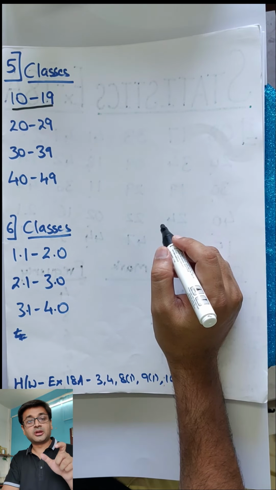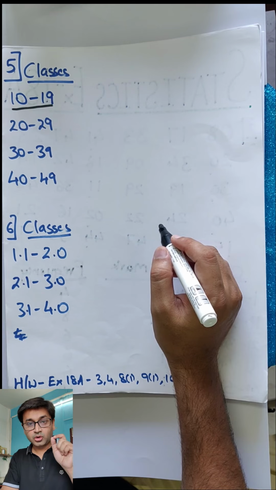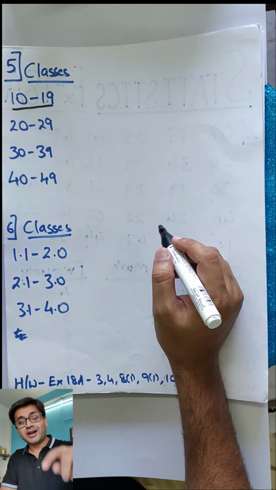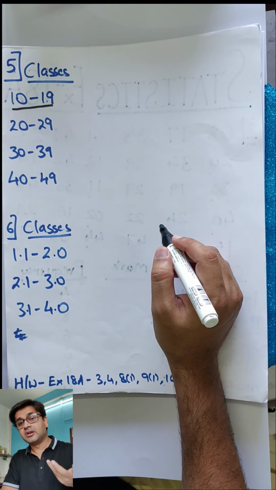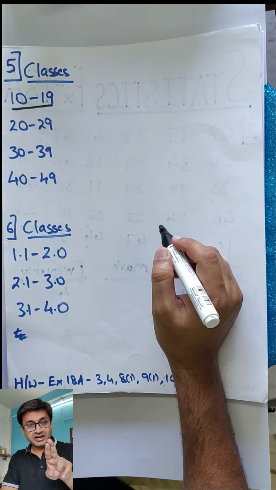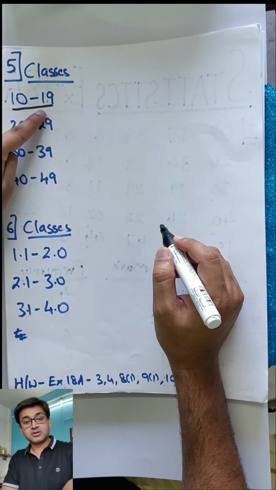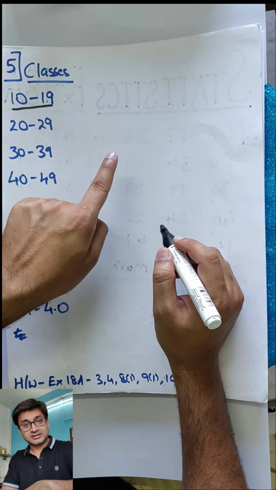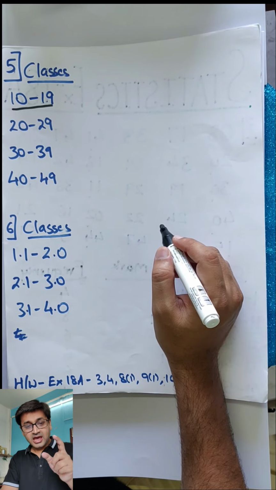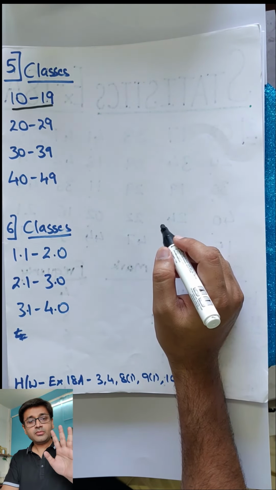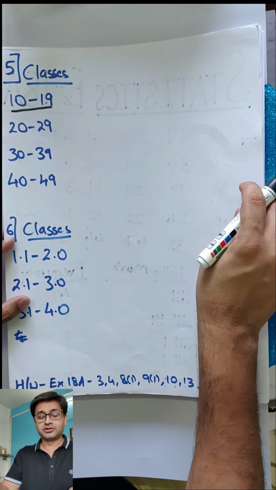One more concept, something called as class mark or middle value. Middle value is also called as class mark. So 10 to 19, what will be the middle value? How will you calculate the middle value? You add the two and divide by 2. Now whether you take this or you take the real classes, that is actual class limits, and then take the class mark, the answer is going to be the same. I'll tell you once again once we do that, so don't worry.